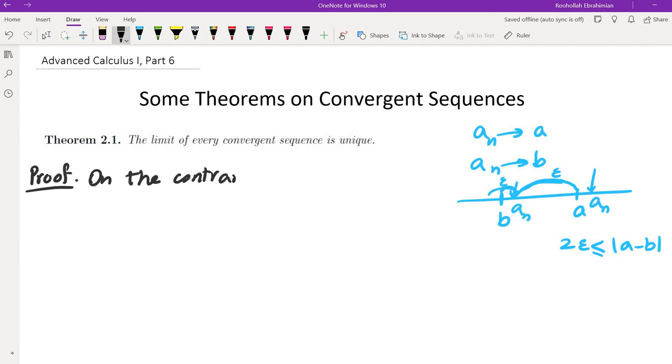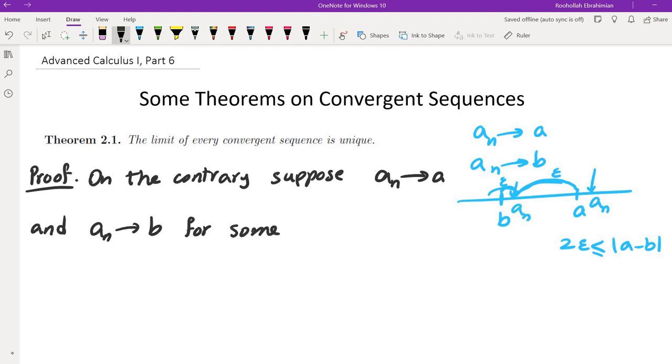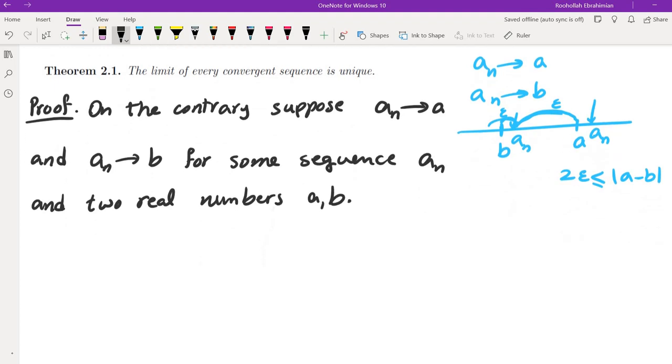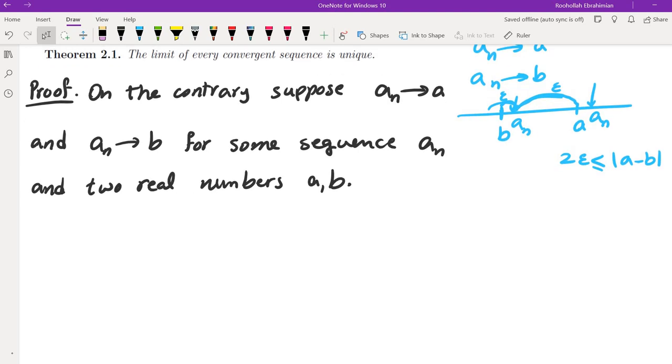So on the contrary, suppose an converges to A and also converges to B for some sequence an and two real numbers A and B. If that were to be the case, we could use the definition of limit with epsilon equals A minus B over 2 and then get a contradiction as we discussed on the right.